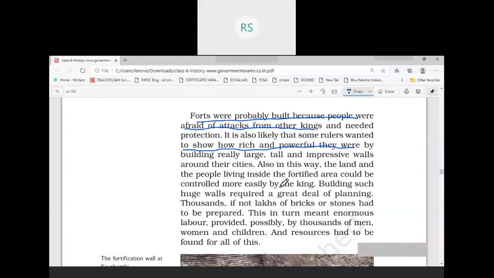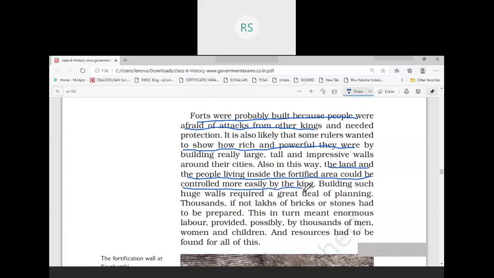So by fortifying the city, the land and the people who are living inside the fortified area were controlled easily by the king, because the king has every information regarding the people, and no one can enter the city without a security check at the gates by the guards.